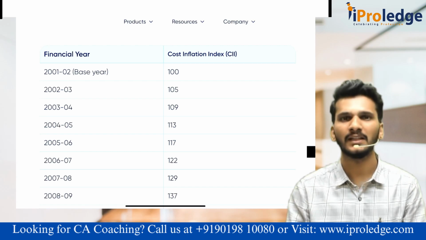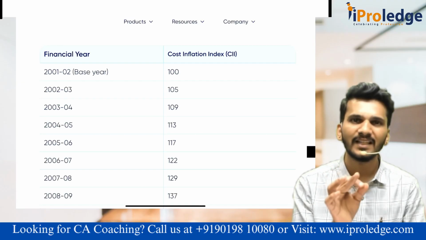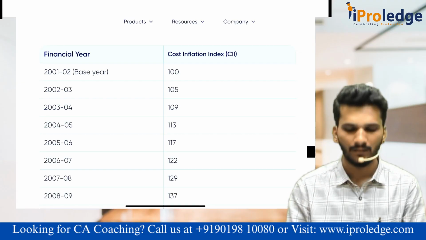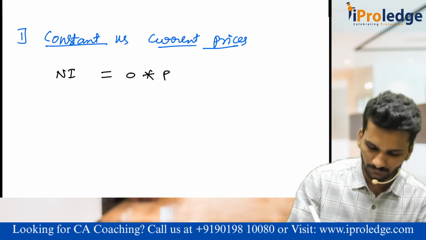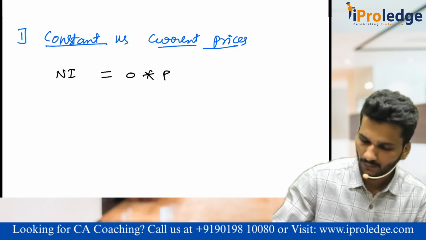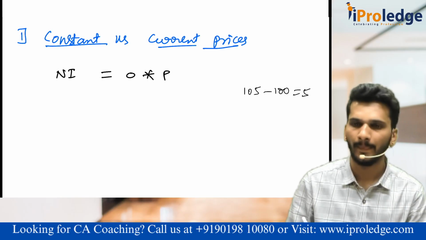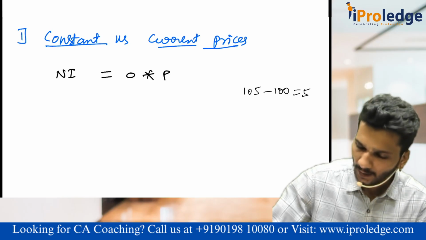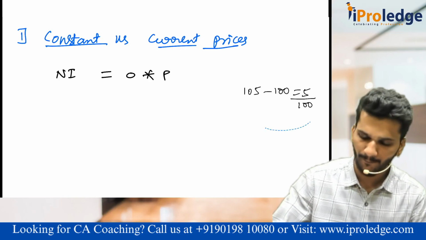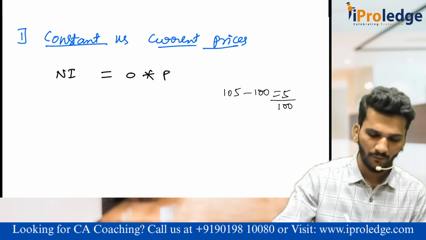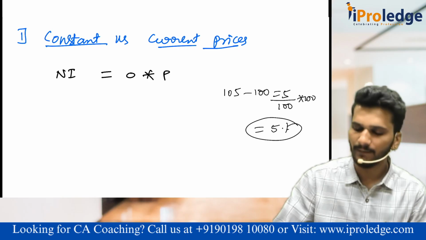That means, in percentage terms, can I say there is a 5% increase in the price of a pencil? Yes, sir. Sir, how did we find out? 105 minus 100 is equal to 5. This 5 rupees is increased with the base of what? With the base of 100. Because we are finding it in percentage terms, we are required to multiply it by 100. Now can I say it is 5%?